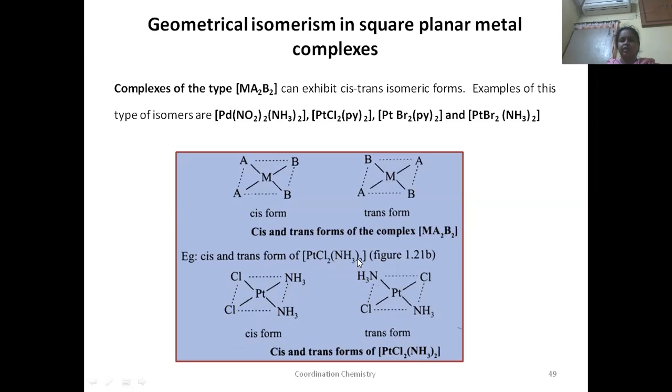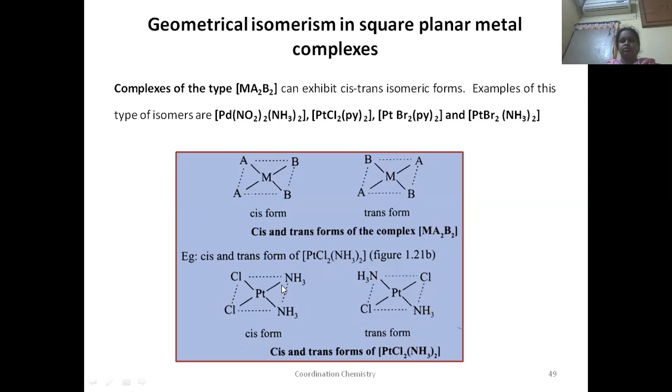Choose any one ligand here, either chloro or ammonia. First, suppose you are taking ammonia. Write their positions such that they are opposite in direction. If one is here, another one should be here, in the opposite direction. Now write the remaining. What is the remaining ligand here? Chloro. Write the chloro that occupies the same opposite positions.